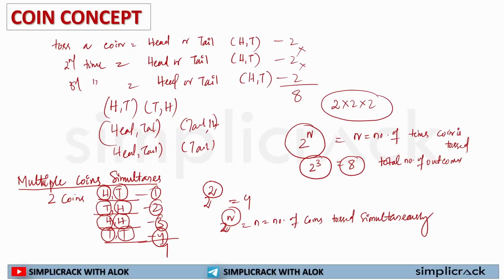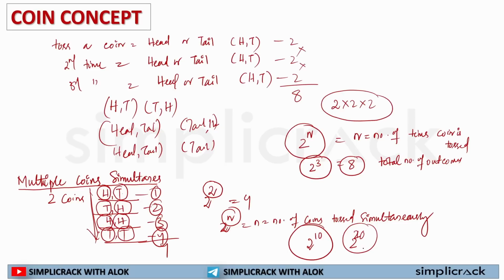So if I am tossing 10 coins simultaneously, how many outcomes will I get? I will get 2 to the power 10 outcomes. If someone asks about tossing 20 coins simultaneously, the total outcomes are 2 to the power 20. You don't have to do the manual labor.